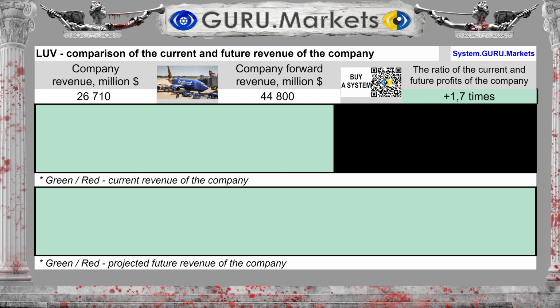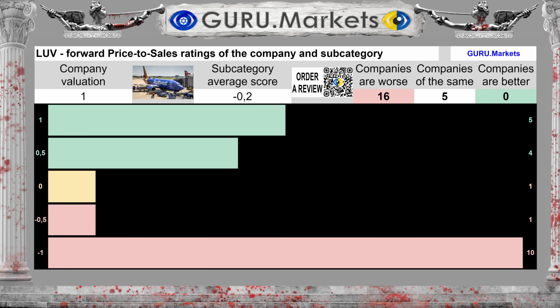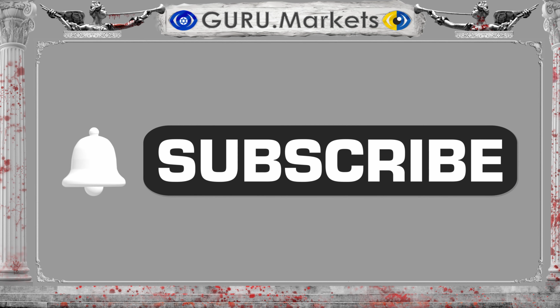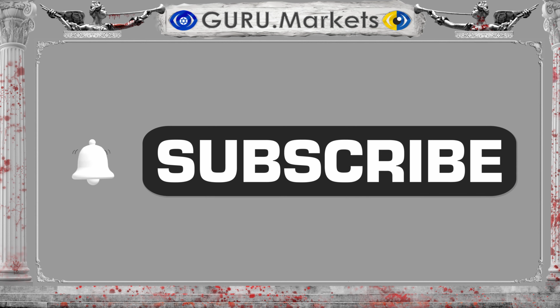Revenue for the last 12 months was $26,710 million. Future revenue for the coming 12 months is tentatively expected to be $44,800 million, 68% more than currently. An assessment of the projected future sales indicator in comparison with the indicators in the subcategory: Good, 1 point.